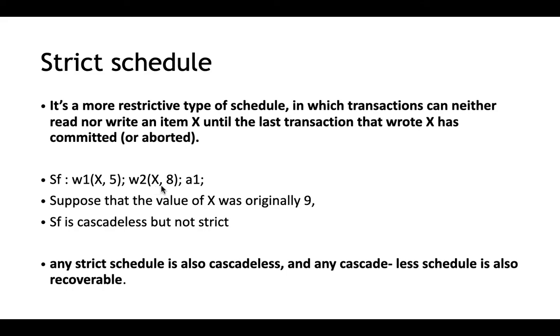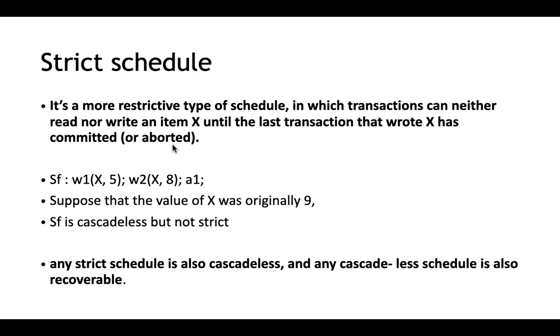So strict schedule is a more restrictive type of schedule in which transactions can neither read nor write an item X until the last transaction that wrote X has committed or aborted. In cascadeless, it is just read. Hope this part is clear. So we should wait.